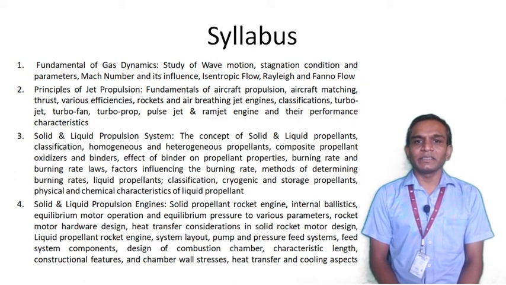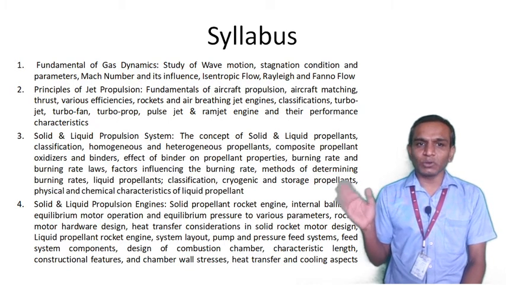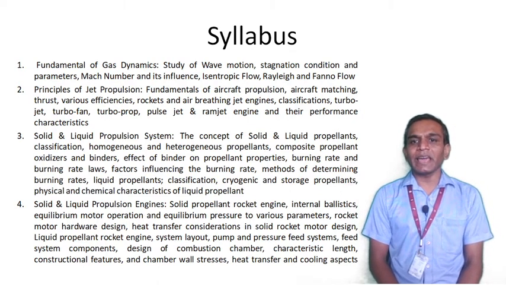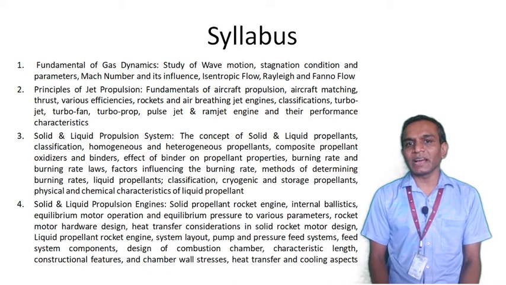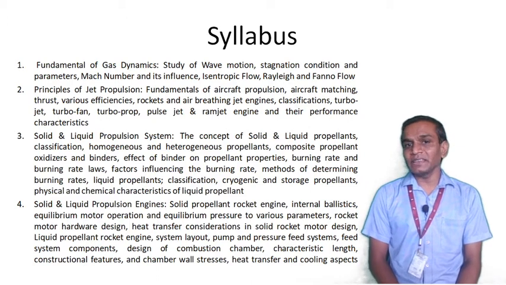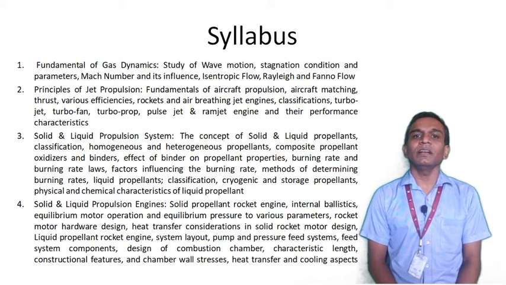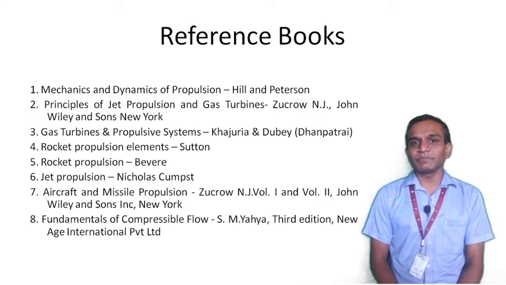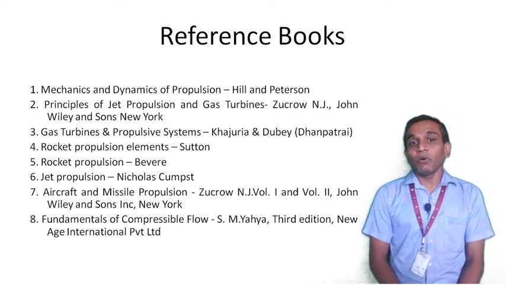The third chapter covers the different types of propulsion systems which are used in rockets, such as solid and liquid propulsion systems, while the last chapter covers the solid and liquid propulsion engines which are mostly used in rocket engines. Rockets have different areas to be worked on, such as the solid propulsion engine, the liquid propulsion engine, and even hybrid engines are very popular. Then after, you need to understand what books are required for this subject. You can see the list of the books being shown in this slide, and also if you have any doubt about it, you can write it down in the comment box.